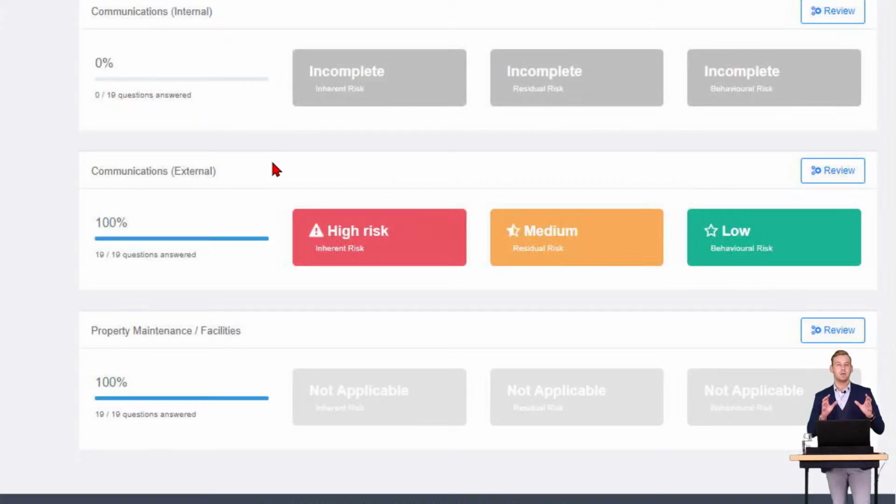So this shows us that with the external communications, even though we might not be processing as much information through the system as we are with our student records or with our enrollment, the control measures, security measures, as well as the volume of personal information being processed, even though they're different, could give you a different result. And you need to go and have a look at this, perhaps implementing different security measures, perhaps other policies and procedures, as well as some other control measures, to make sure that the information you're processing through the sub-function has been done correctly in terms of POPI.